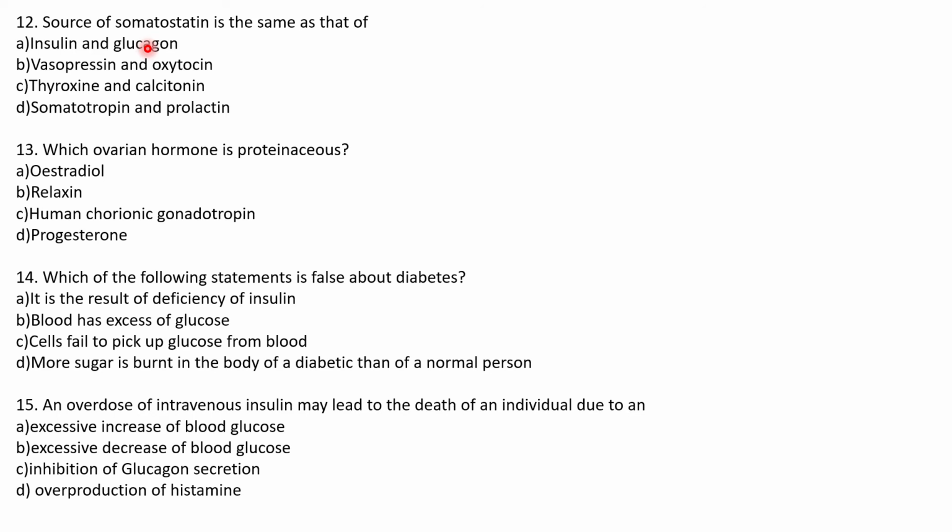Source of somatostatin is the same as that of insulin and glucagon. That is the right answer, because insulin is produced by beta cells of pancreas and glucagon is produced by alpha cells of pancreas, that is especially the islets of Langerhans, and somatostatin is produced by delta cells of islets of Langerhans. So since all are produced from islets of Langerhans, we go with the option A.